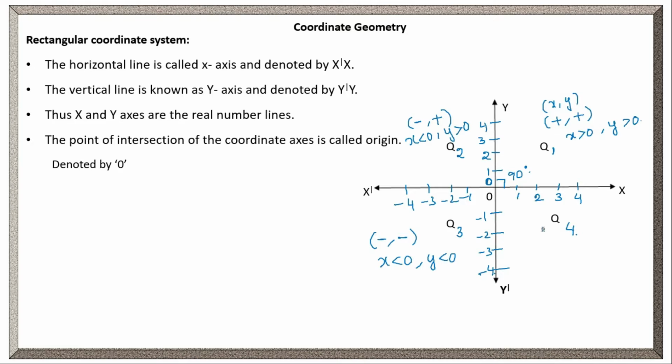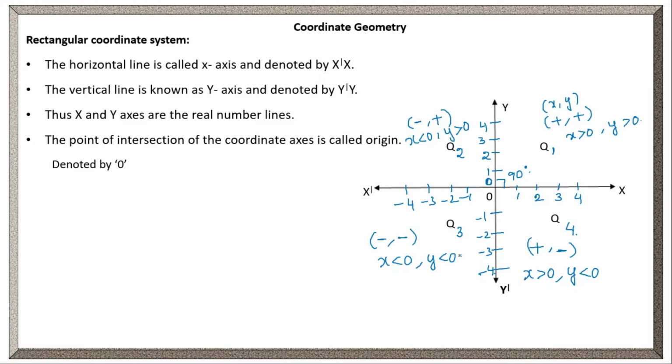Clear? Let's see quadrant 4. Here in quadrant 4, the x coordinate values are 1, 2, 3, 4. So all positive values we have, right? So plus, comma, y coordinate values -1, -2, -3, -4. So negative values we have. So whenever a point has the signs plus comma minus, it belongs to quadrant 4. Clear? So here x is greater than 0 and y is less than 0, as the y coordinate sign is minus.